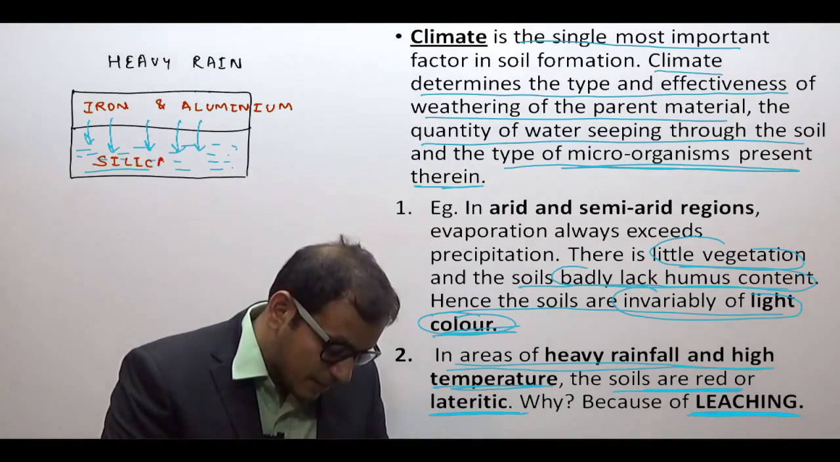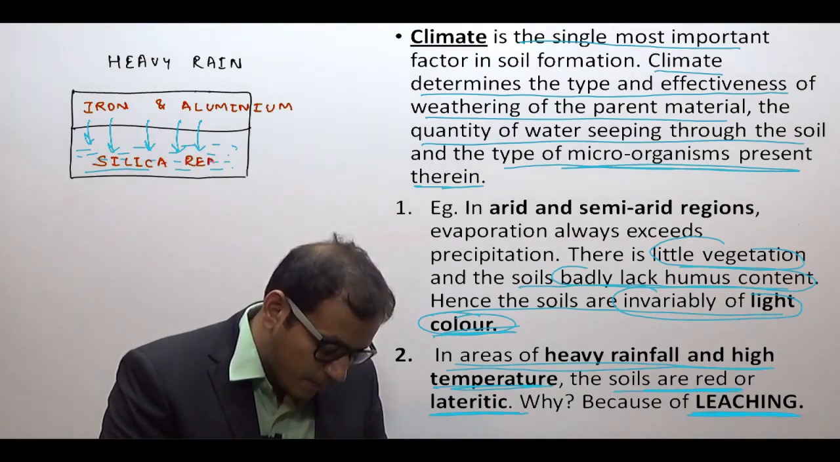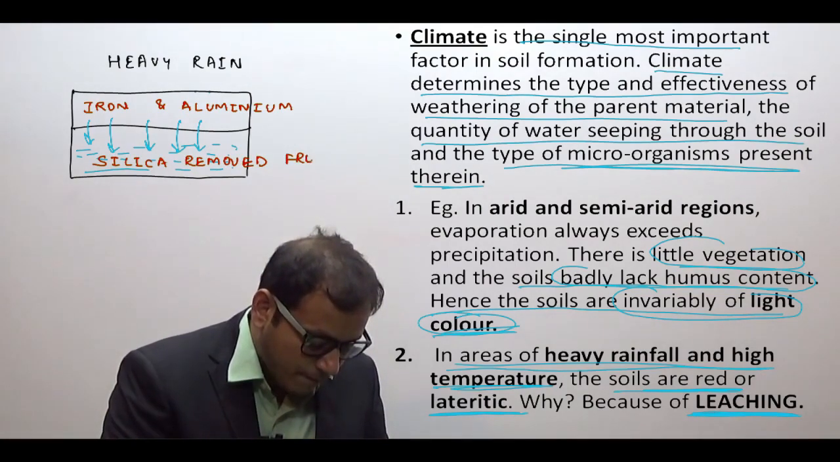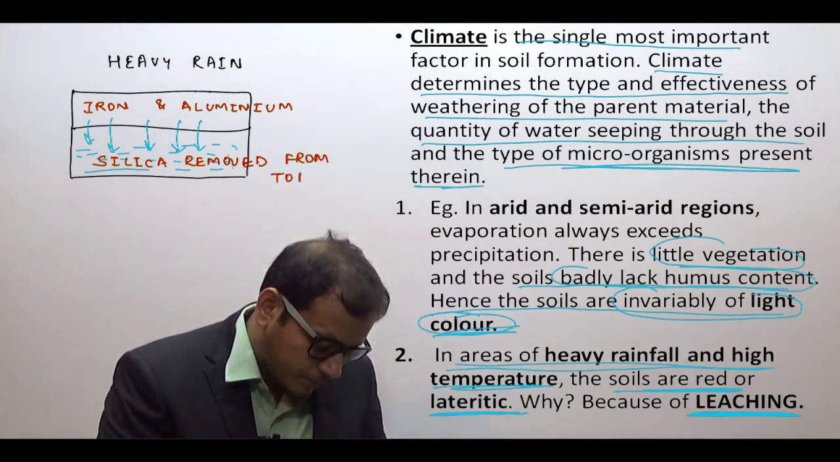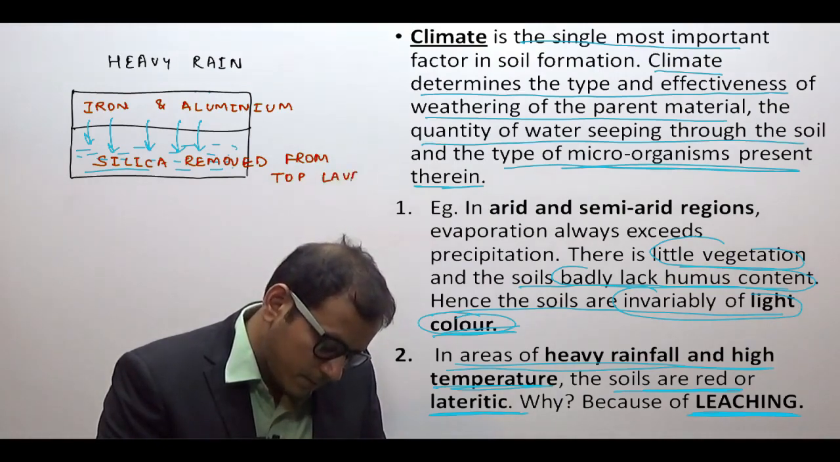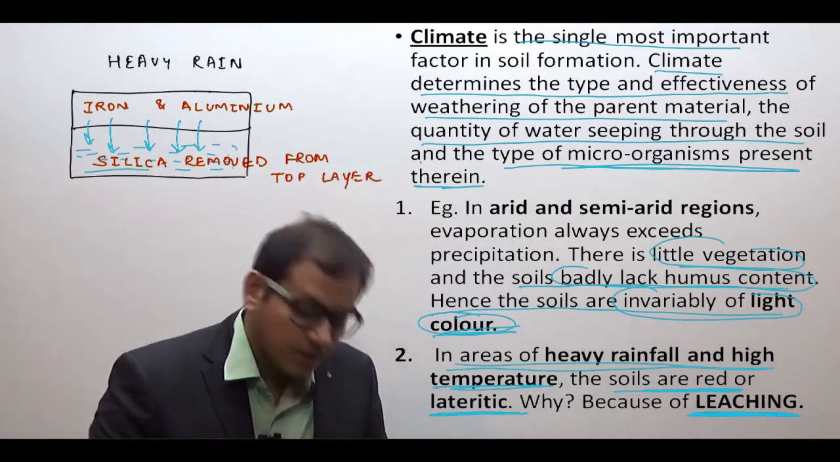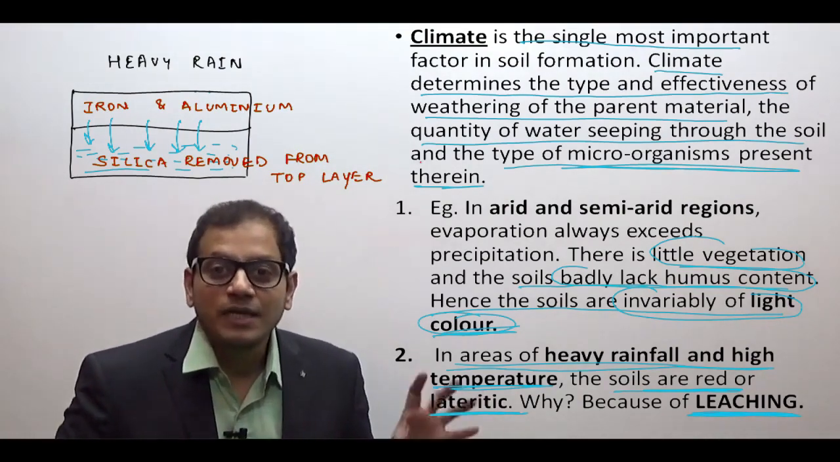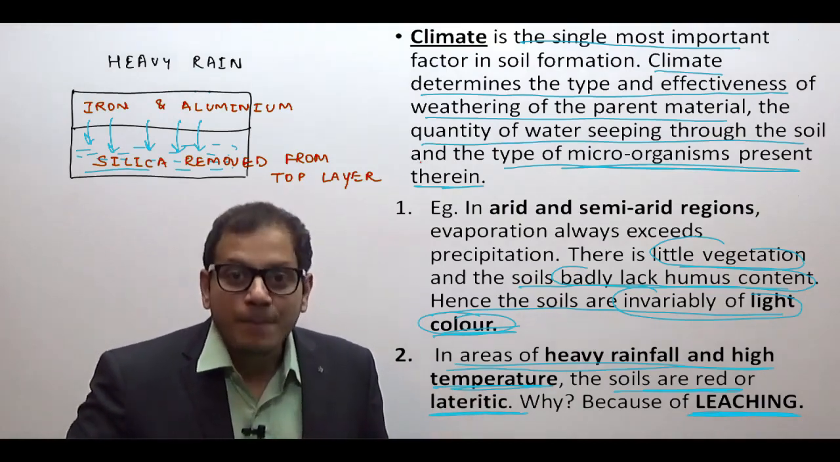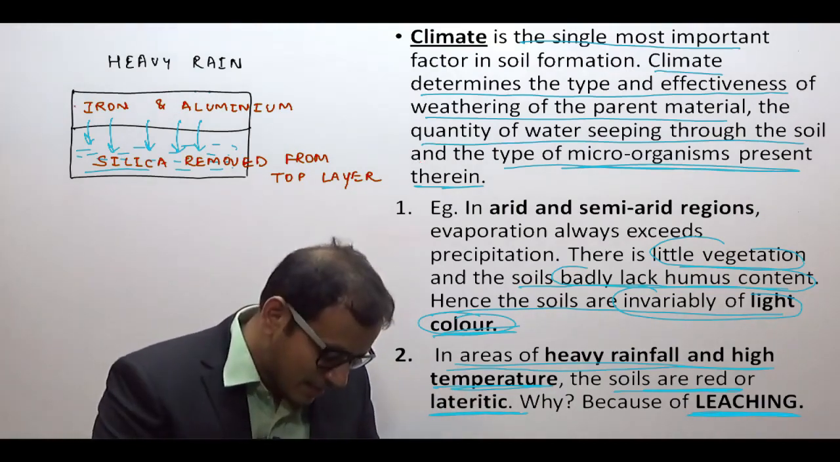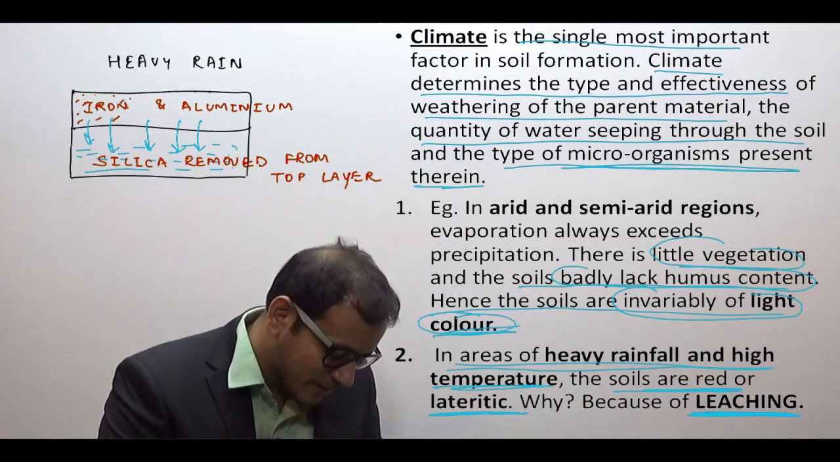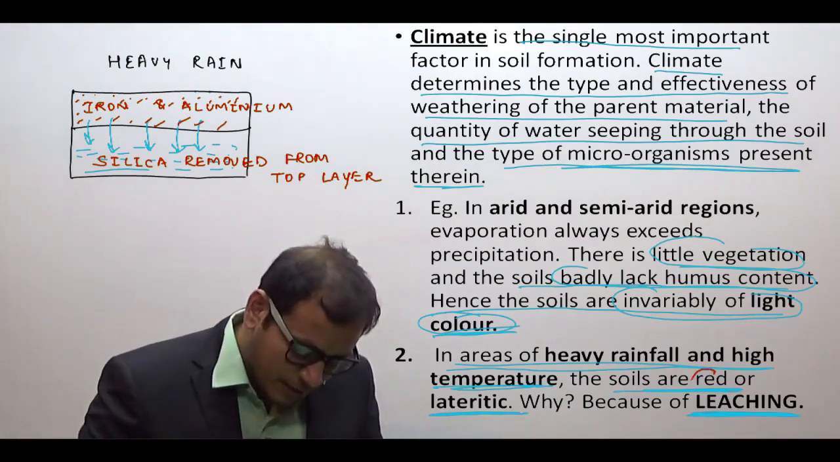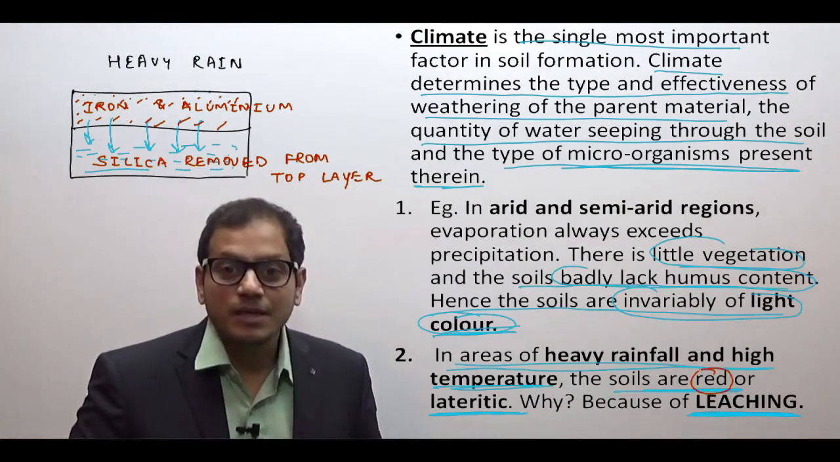Silica and other minerals are removed from the top layer of the soil, and hence the topmost layer consists of only iron and aluminum. Now, because of the presence of iron, this soil becomes reddish in color. Therefore, these are known as red soil.